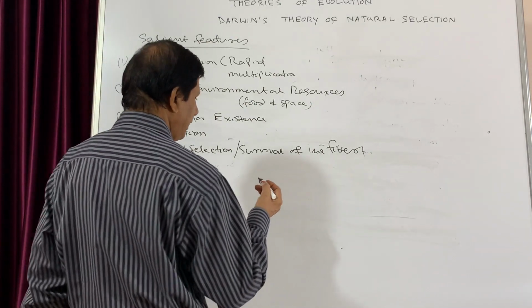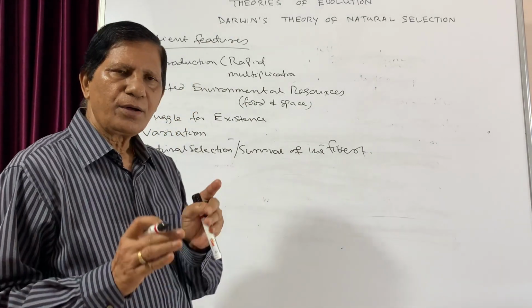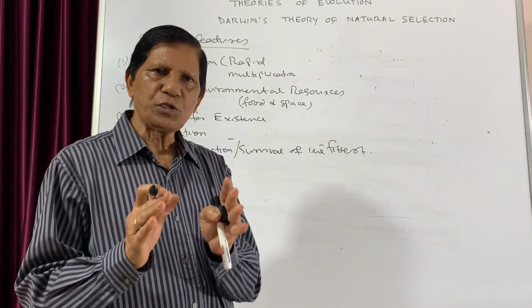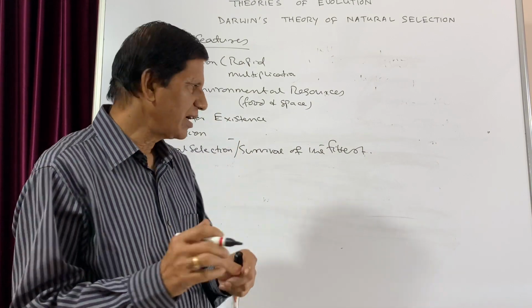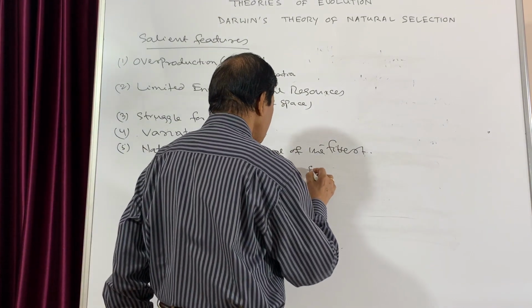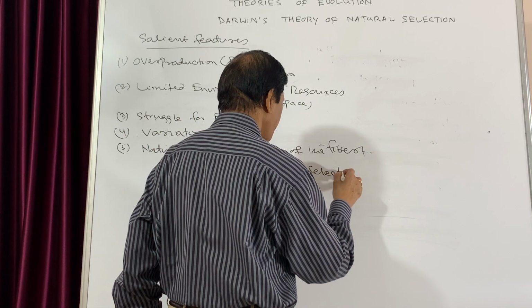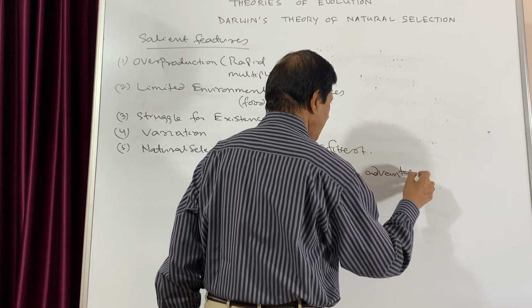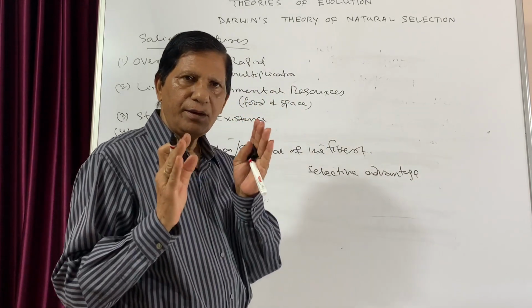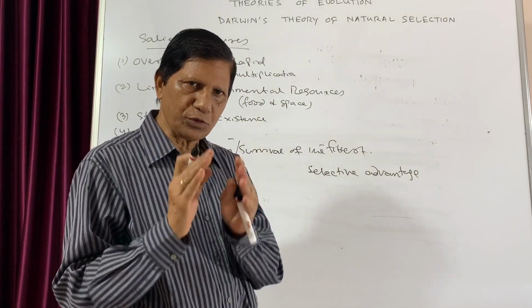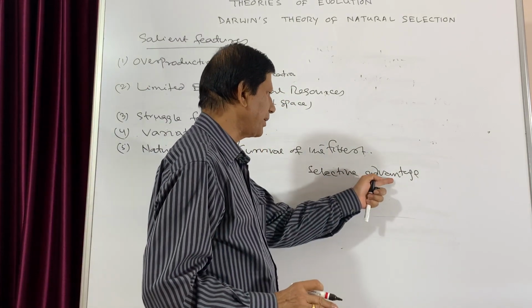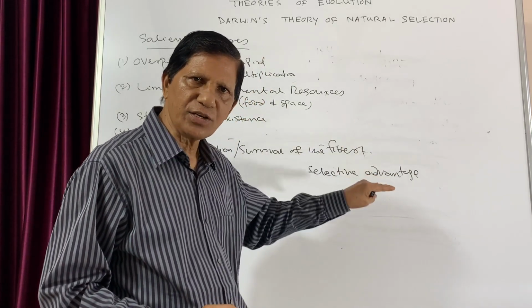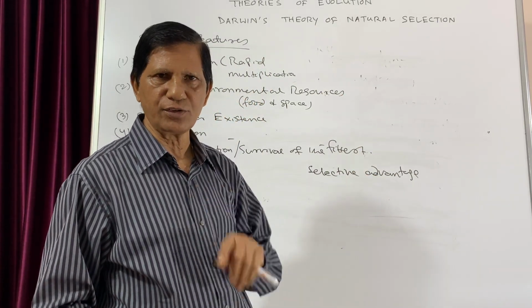That means, in this case, those which possess useful variations, we can call them selective advantage. Because the variations are useful to the possessor, we call it selective advantage, and these variations will be inherited to the next generation.